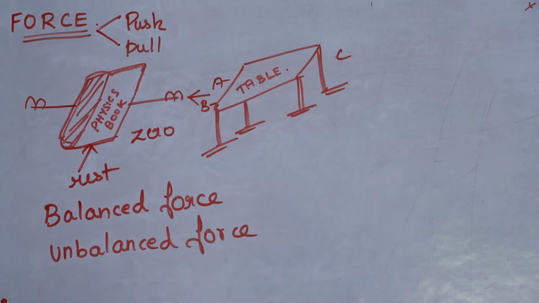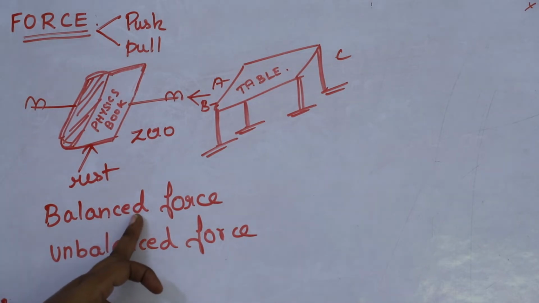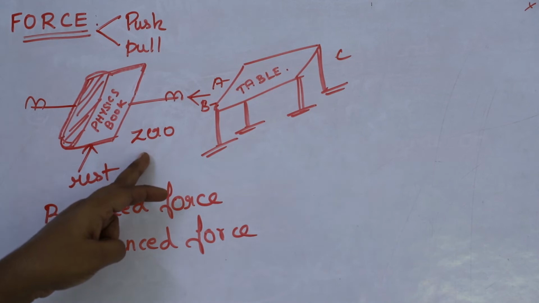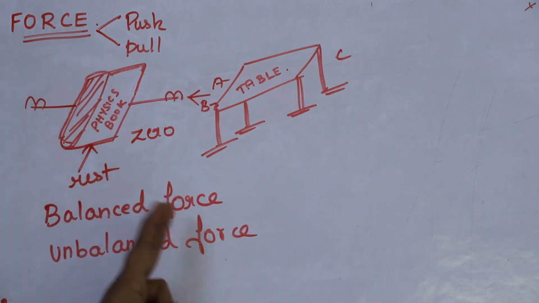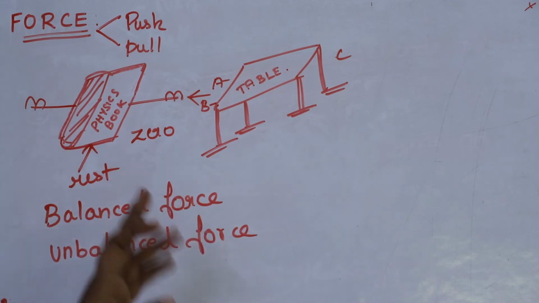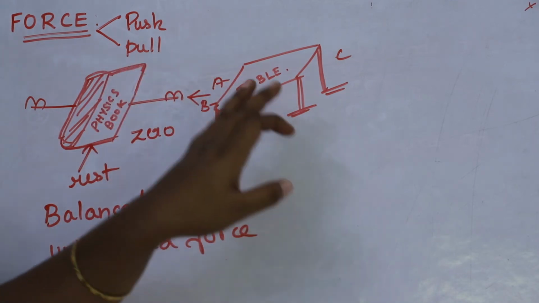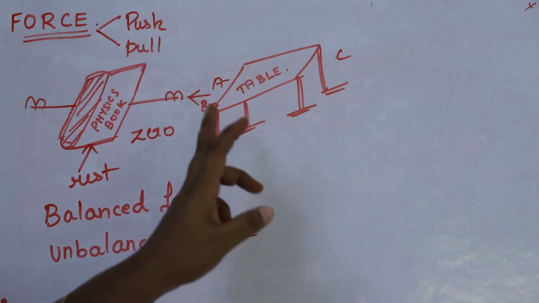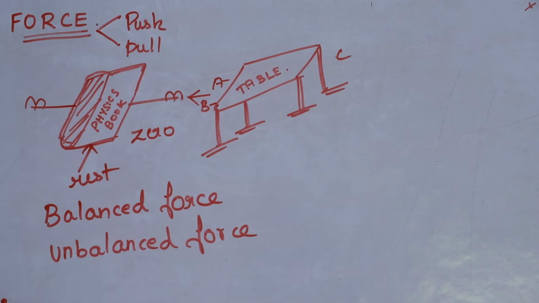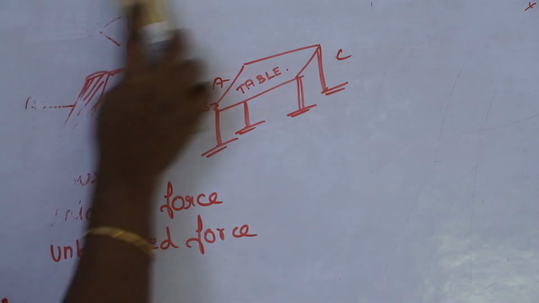I will tell you one more time. Balanced force: by applying the force, the object tends to continue in the same state, then such a force is said to be a balanced force. By applying the force, the object moves from its rest position, then such a force is said to be an unbalanced force.